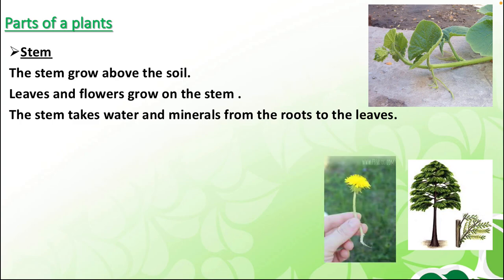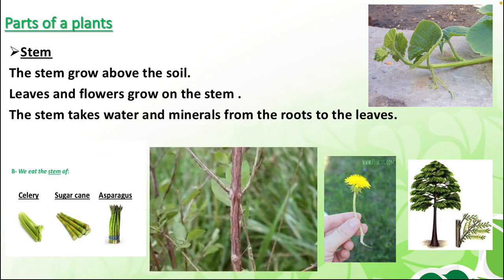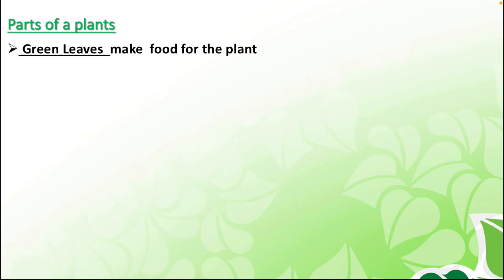And this is the stem of a tree and we cannot break this trunk with our hand. This is so strong. This is the woody stem. And this stem is with a flower. It is breakable. And some stems we eat, like celery, sugarcane, and asparagus. These stems we eat. This stem is also a woody stem, but we can break it easily. So some stems are easy to break and some we cannot break.